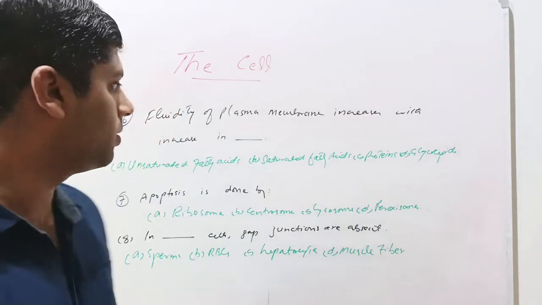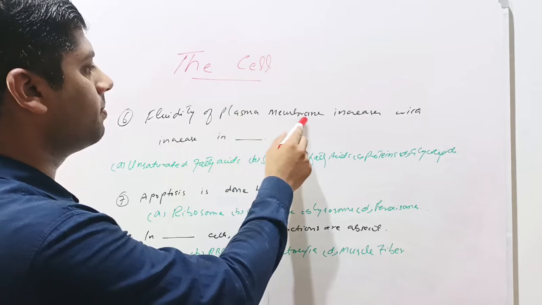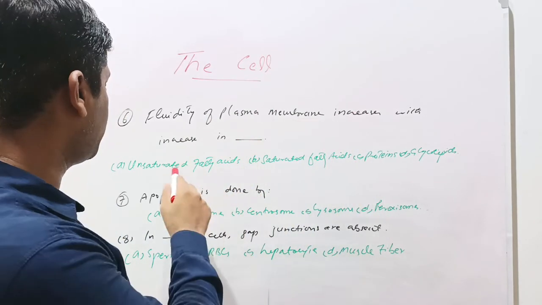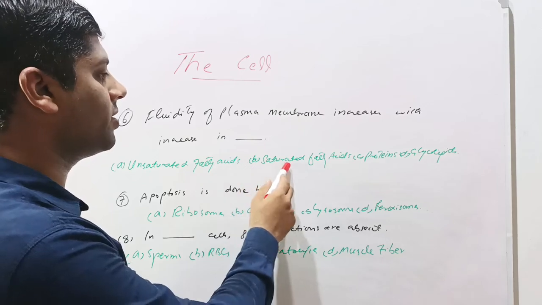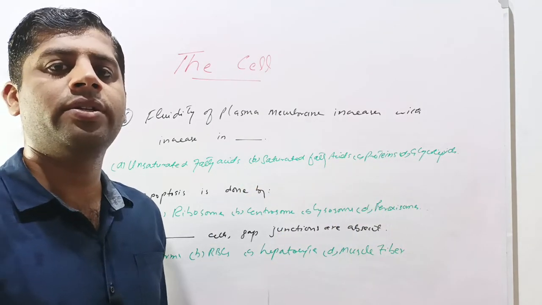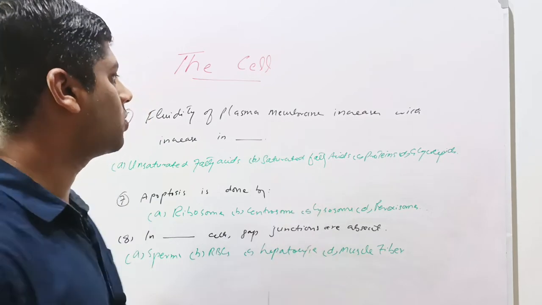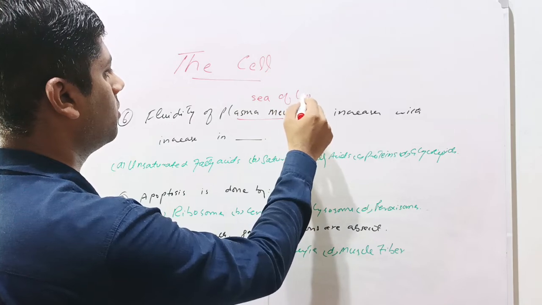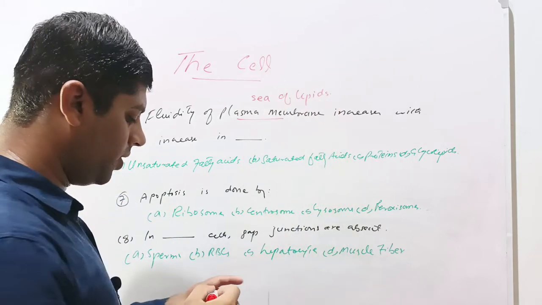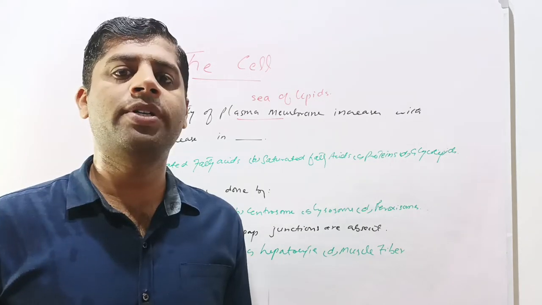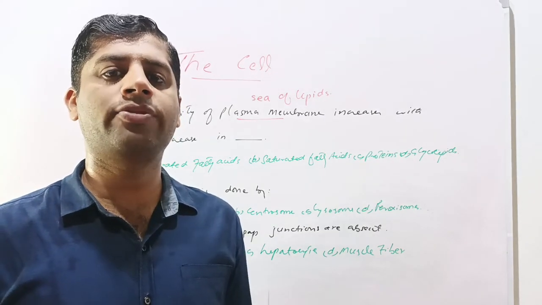Next question is, the fluidity of plasma membrane increases with increase in dash. Given options are unsaturated fatty acids, saturated fatty acids, proteins and glycolipids. As we know, the cell membrane or plasma membrane is also called a sea of lipids. So the fluidity of the cell membrane is due to lipids, the phospholipid bilayer. There are two kinds of lipids, unsaturated fatty acids and saturated fatty acids.